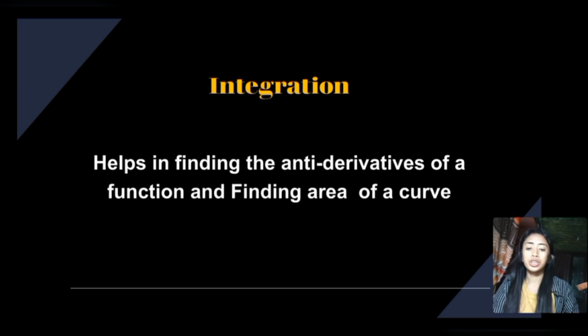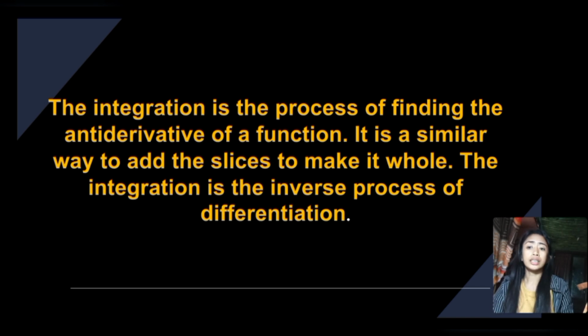Integration is one of the two main concepts of maths, and the integral assigns a number to the function. Integration is the process of finding the antiderivative of a function. It is a similar way to add slices to make a whole. Integration is the inverse process of differentiation.